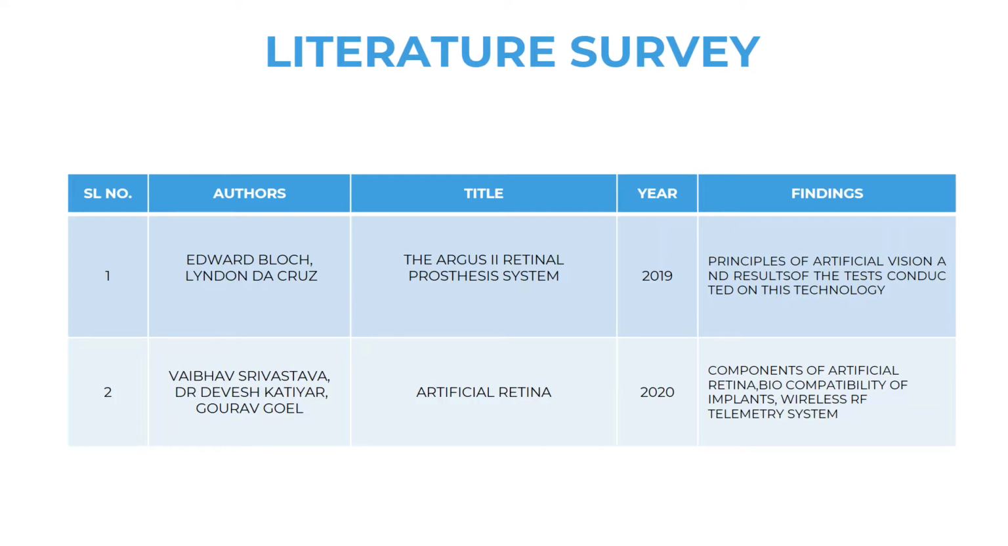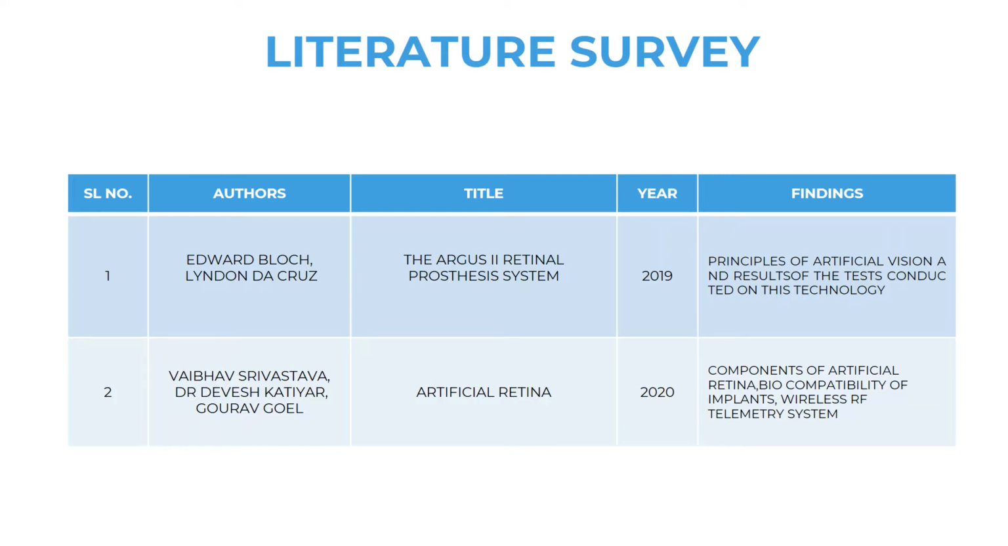Now let us know in brief the research literature that I have referred to in order to understand this technology. The first one has the title The Argus 2 Retinal Prosthesis System, published in the year 2019. In this paper, the author has explained the principles of artificial vision, like how images are captured and processed, how transmission of data takes place, and also the test results after conducting a letter reading test for Argus 2 implant patients.